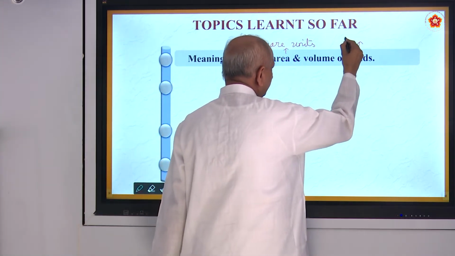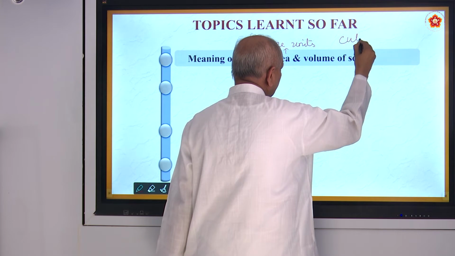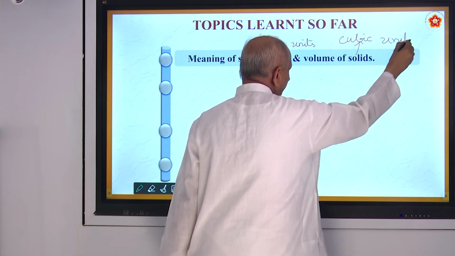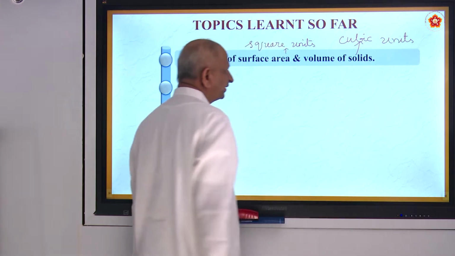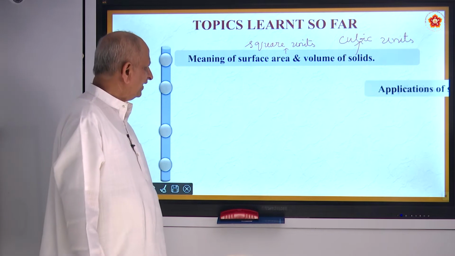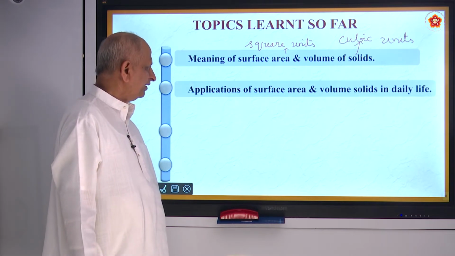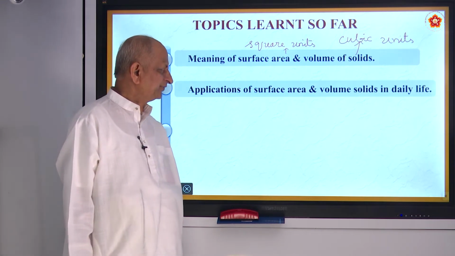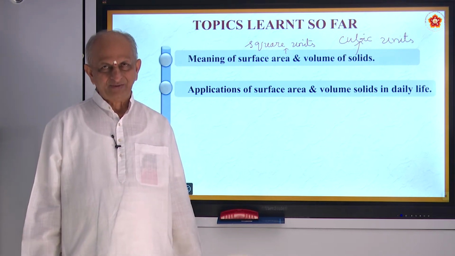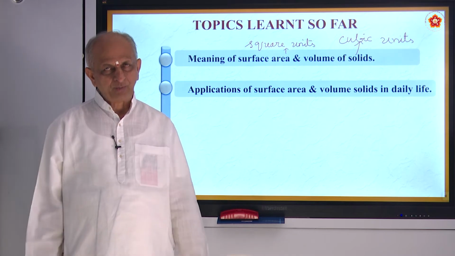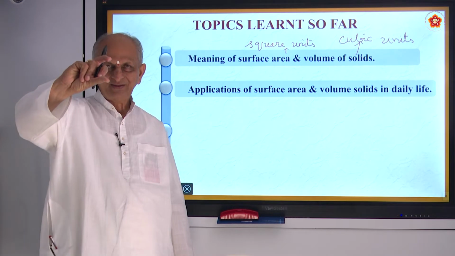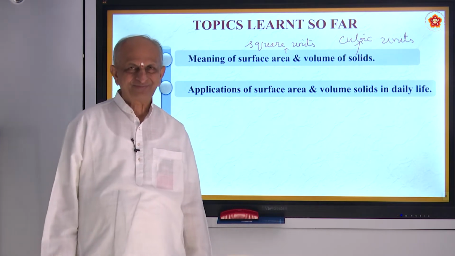It is measured in cubic units. If it is centimeter, cubic centimeter or centimeter cube. If it is meter, you write cubic meters. And also we have seen the applications of volume. For example, when you are discussing cube and cuboid, take a tea box.